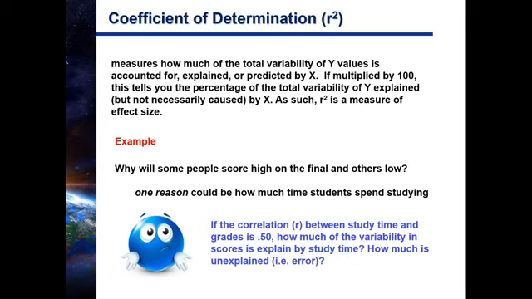So if 25% is explained by study time, how much is unexplained? Well, simple math. If 25% is explained, that means 75% is unexplained. Now you might think, well, we came up with all these other variables. Yes, you did, but you didn't measure them or study them. So we're just going to group them together as unexplained. They are part of the unexplained part of the equation, and we can do further studies to see how much they contribute.